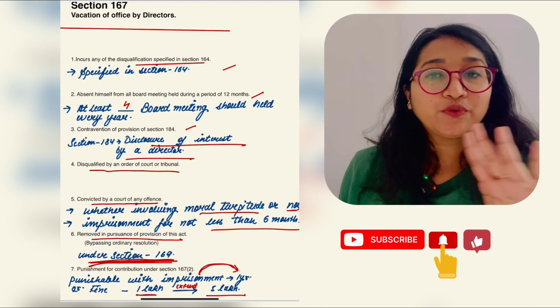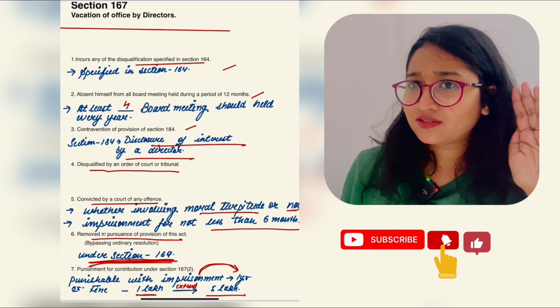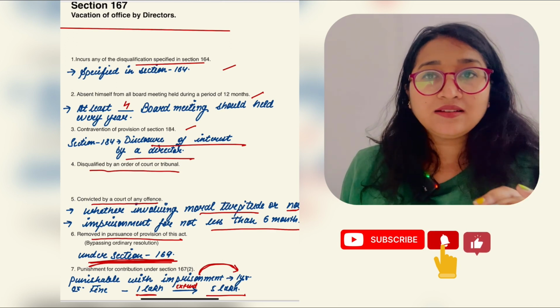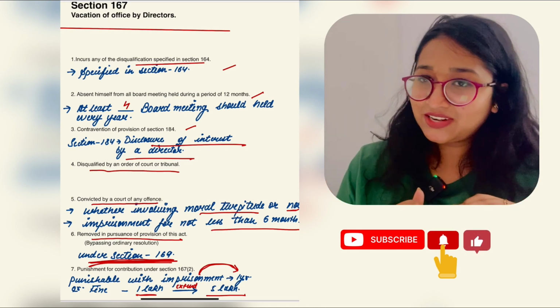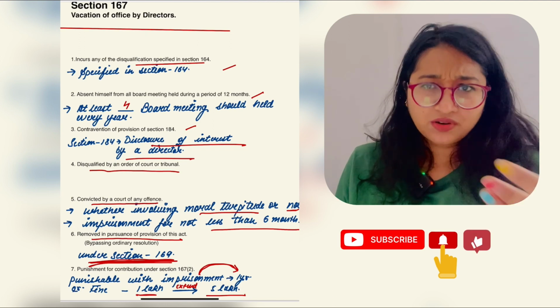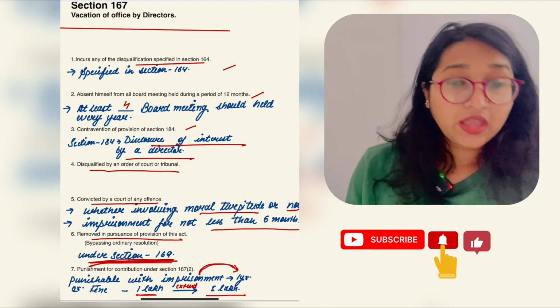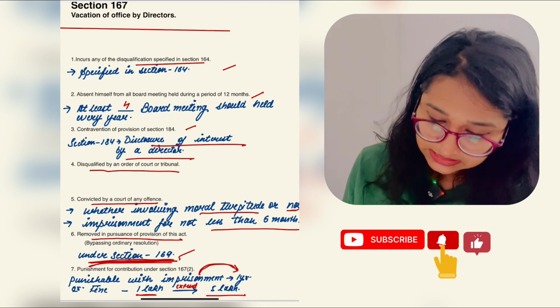Next point was section 184, again a court has declared an order against him, and if he is convicted by a court or tribunal. And fifth, another point was removal under section 169.